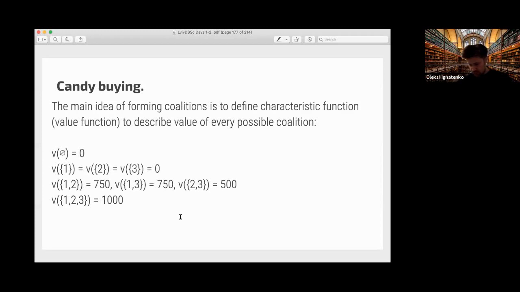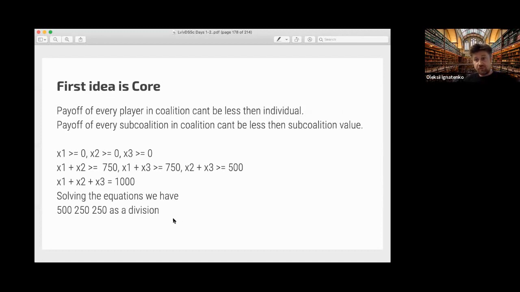Okay, any ideas? Okay, so the idea behind this division is that the payoff of every player in a coalition can't be less than the individual payoff, and the payoff of every sub-coalition can't be less than the sub-coalition value, because otherwise, if you receive less payoff in a big coalition, then it's better for you to divide and get a better payoff by yourself.